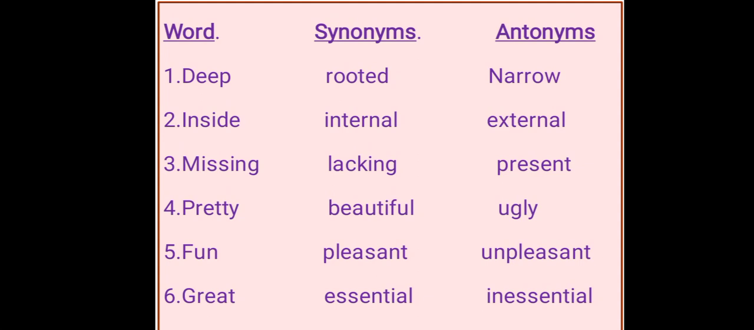Third is missing. The synonym of this word is lacking, and the antonym of this word is present. Fourth is pretty. The synonym of this word is beautiful, and the antonym of this word is ugly. Fun is the fifth word. The synonym of this word is pleasant, and the antonym of this word is unpleasant. Sixth and last one is great. The synonym of great is essential, and the antonym of great is inessential.